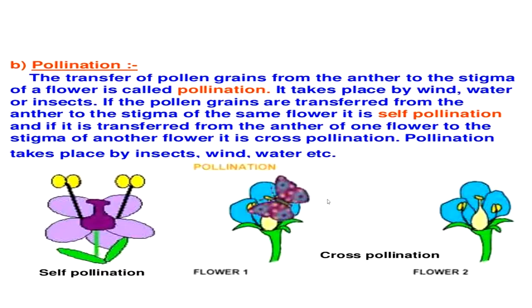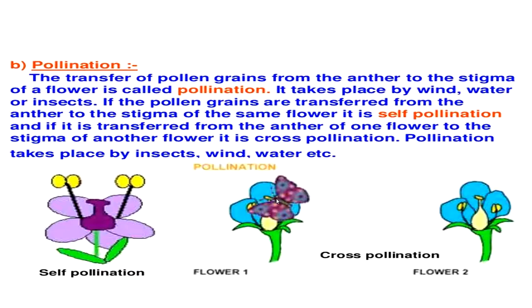You see in the diagram, this is the example of self-pollination because here the anther of the same flower has reached the stigma of the same flower. So pollination takes place in the same flower. The male and female gametes are both from the same flower. So this is self-pollination, and here you can see the insect.